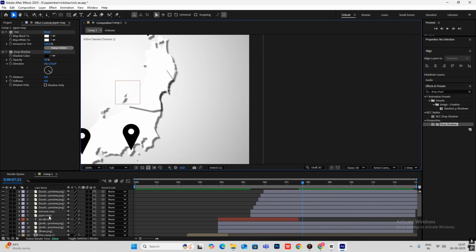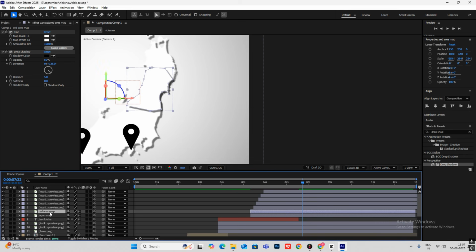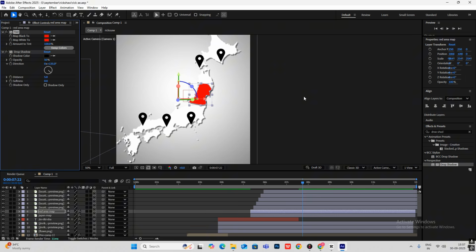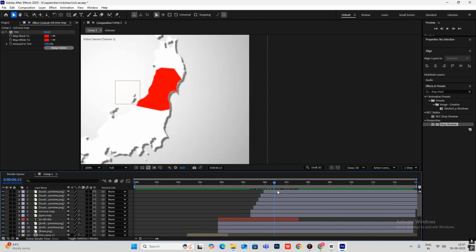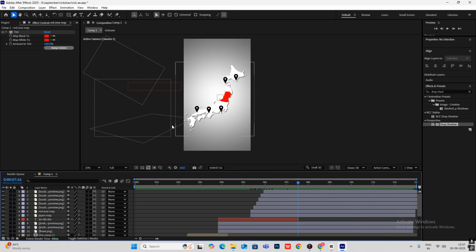So what we did is, make two layers, one with the mask and one without the mask. And now this one I'm just going to change the tint to red. So we get this, and delete the drop shadow from here. So you get this red part over here. Simple as that. And now you can do any other animation also. So with this our animation has ended. Hope you learned something new from this video. See you in the next.